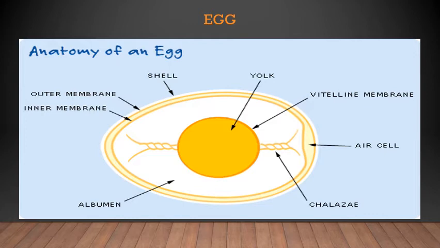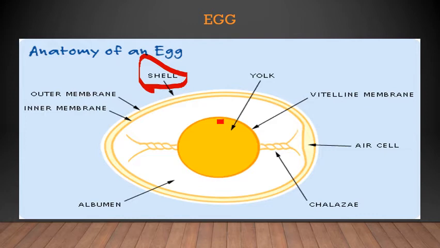Every egg has almost similar contents. All the eggs have an outer shell. Outer shell, you can see here. This is the outer shell. They have labeled it, right? The white color covering outside becomes the outer shell. It protects the baby inside the shell.